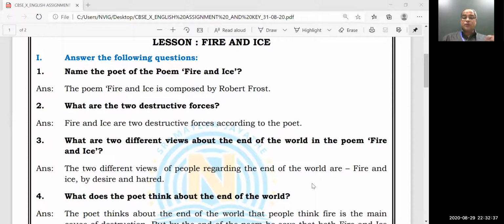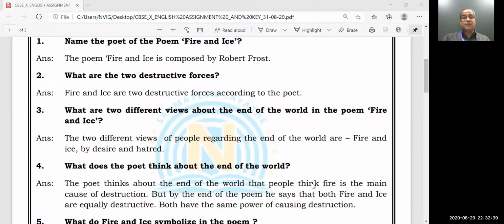What are two different views about the end of the world in the poem Fire and Ice? The two different views of people regarding the end of the world are fire and ice, which are metaphors for desire and hatred. Right? Fire stands for desire, ice stands for hatred.